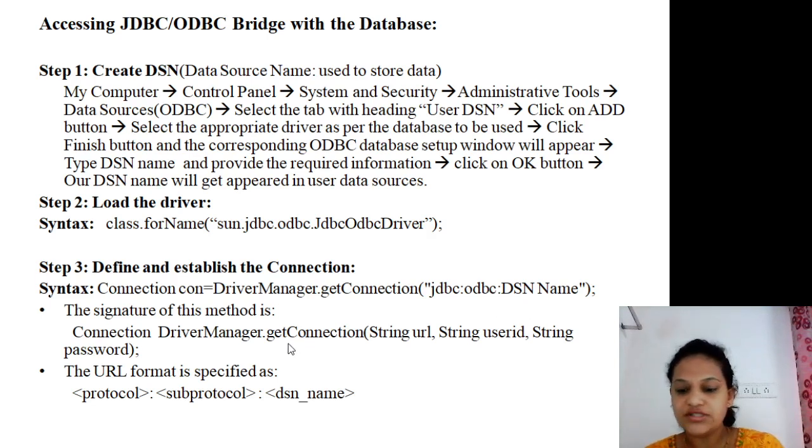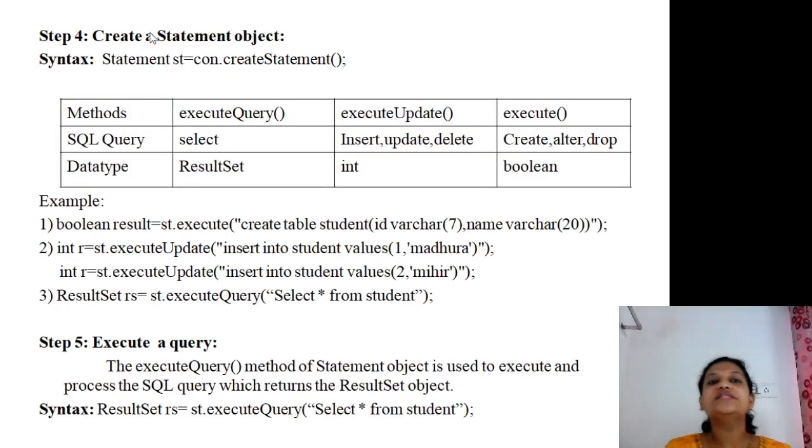Okay, let's move towards the next step, number 4, which is create a statement object. What is the role of the Statement? Statement is also a kind of interface which is used to execute the query. Which kind of query does it execute? It executes the SQL query. Okay, first tell me what is meant by SQL. SQL stands for Structured Query Language. Okay, it has mainly two kinds of query language, data definition language and data manipulation language.